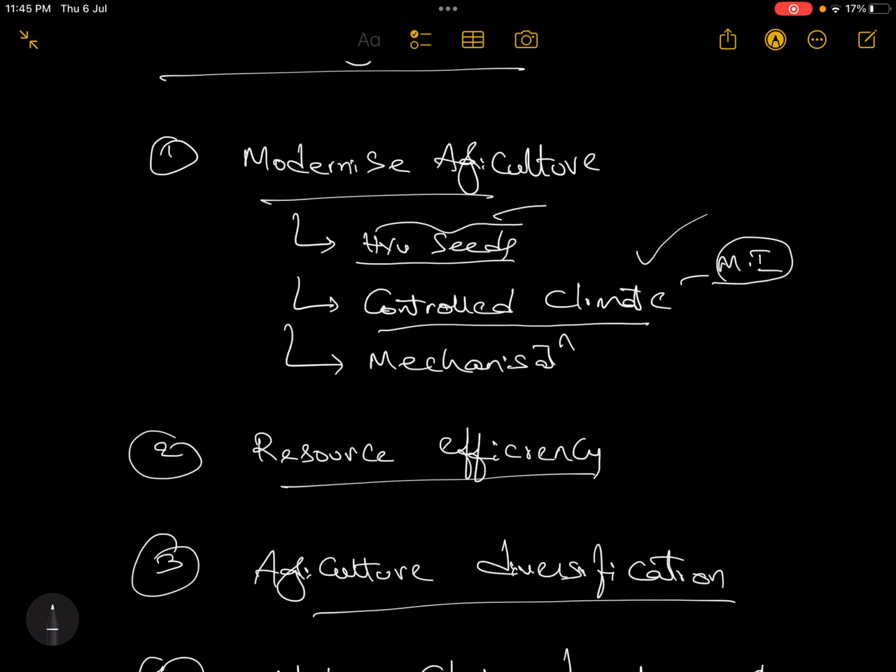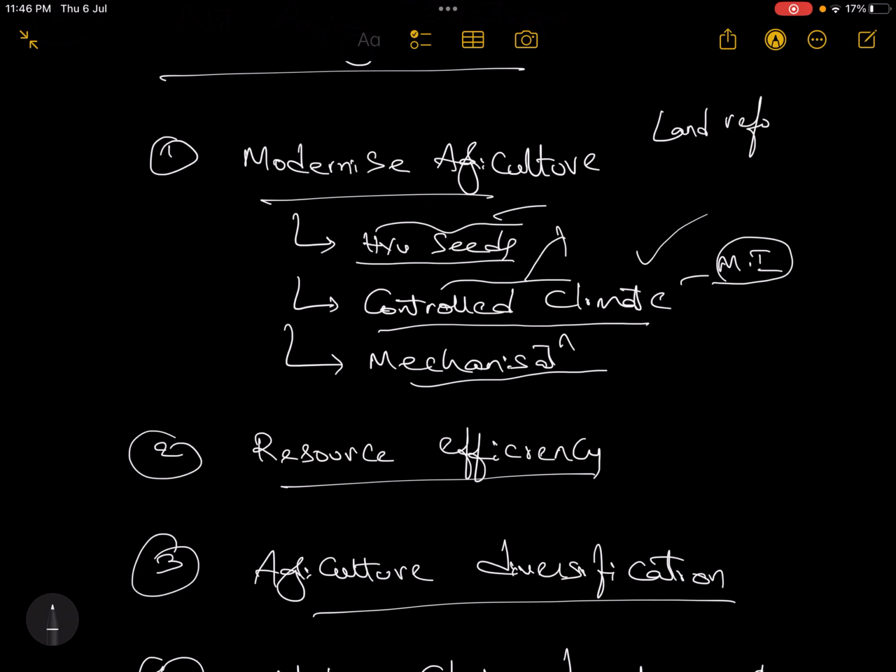Controlled climatic conditions. Because of these controlled climatic conditions, Andhra Pradesh stands first in horticulture production. What does this mean? It means you are providing better irrigation facilities, better environment facilities, better soil facilities. You are providing the kind of environment that is suitable for that particular type of crop. That is called the controlled environment condition or controlled climatic condition. Mechanization of the agriculture.